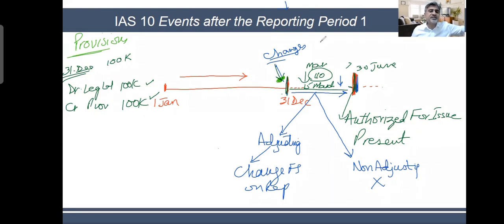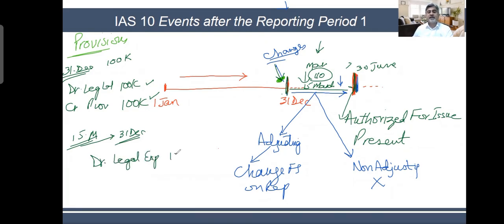It is not something which just happened here. It did not start here. It actually started in the last year. So if it started in the last year and it existed on my books, now additional information, further evidence, has come in. What do I do now? On 15th of March, I'm sitting on 15th of March, but I go back to my 31st of December reporting. And I say now, debit legal expenses 10K, because it is 110.